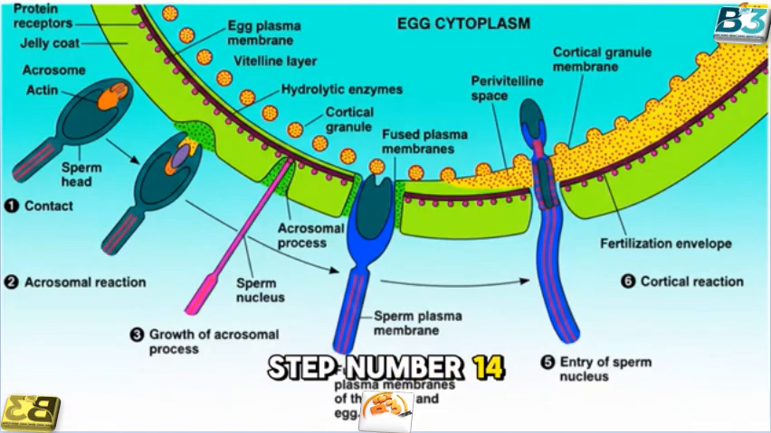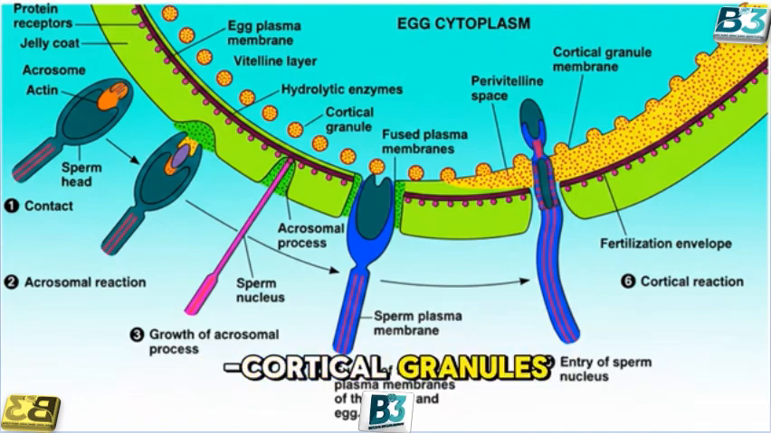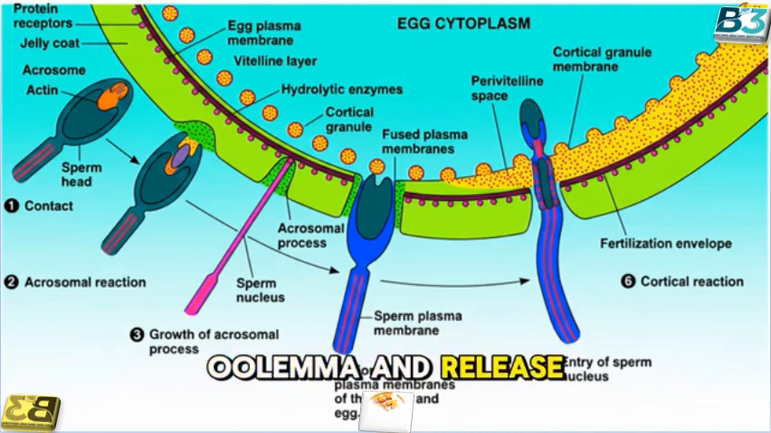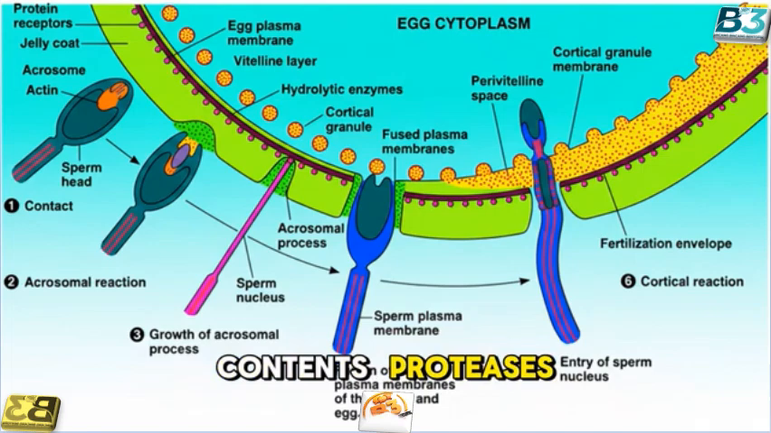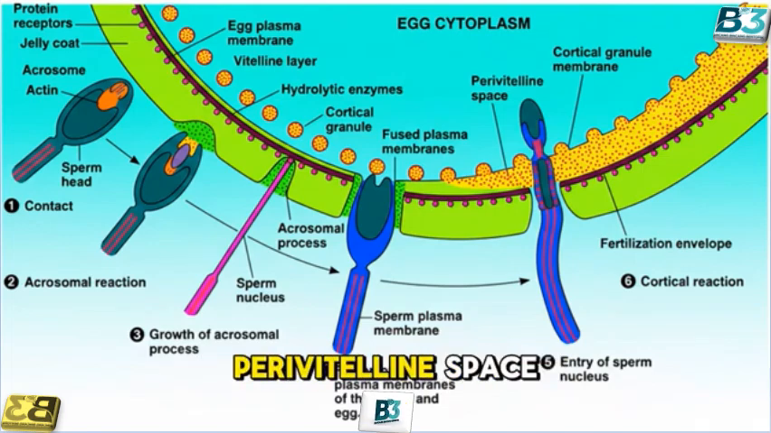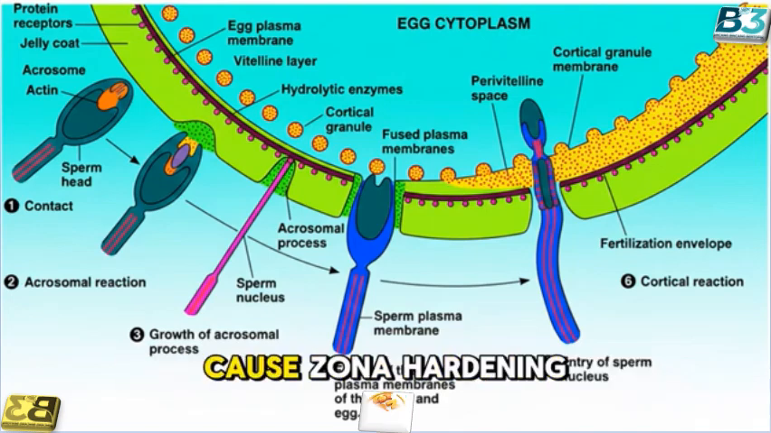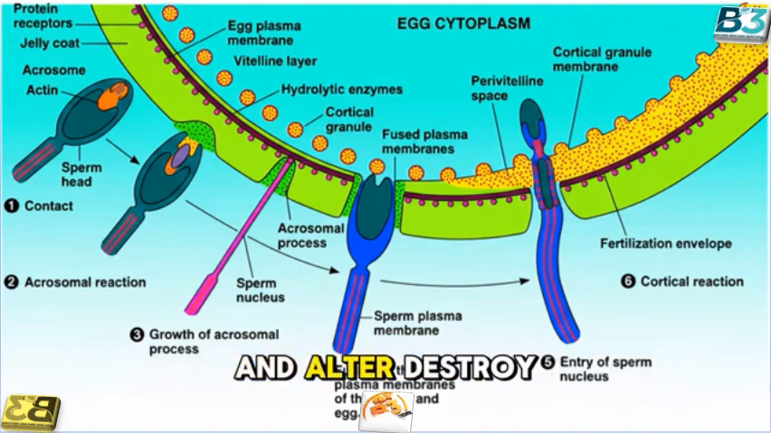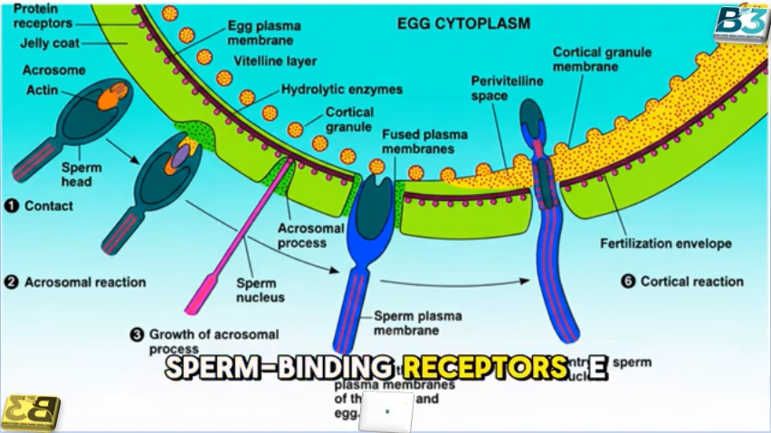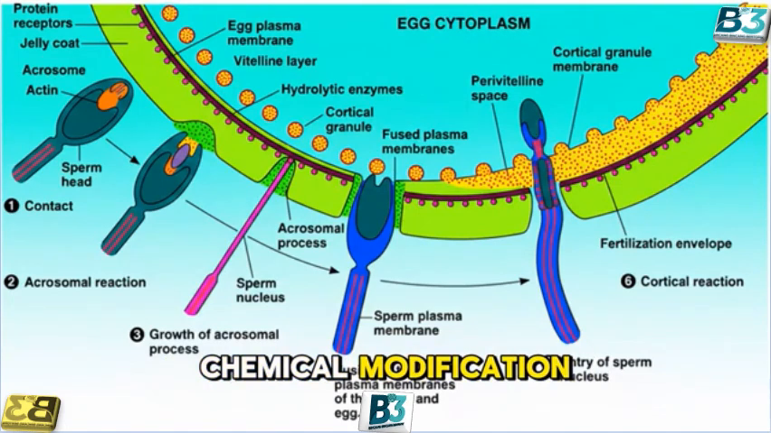Step number 14, cortical reaction, which helps to block polyspermy, the entry of more than one sperm into the egg. Cortical granules fuse with the oolemma and release contents, proteases, mucopolysaccharides, peroxidases, into the perivitelline space. These biochemical modifications cause zona hardening and destroy sperm-binding receptors, for example, by cleavage or chemical modification.